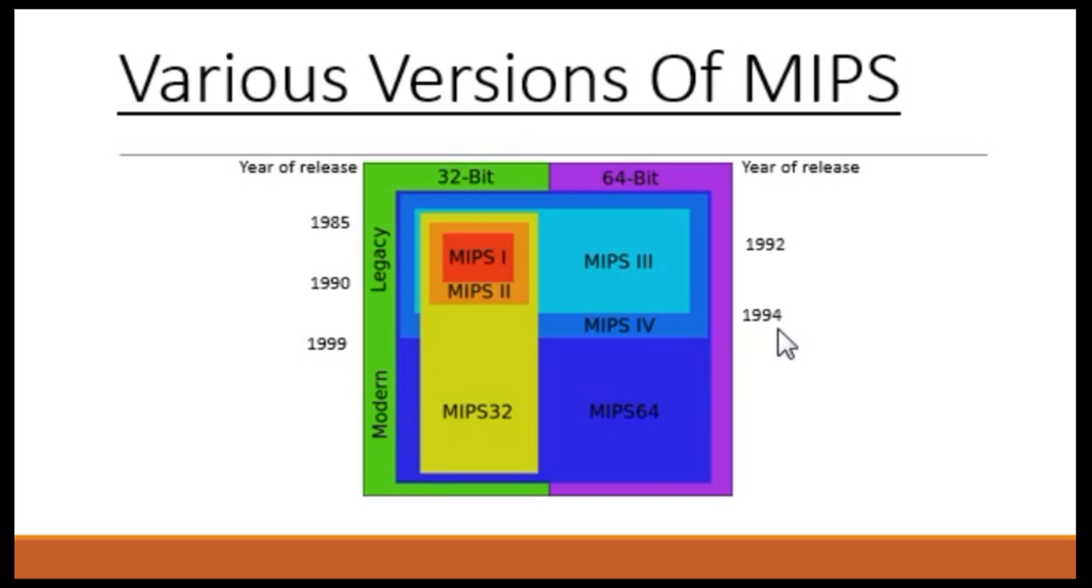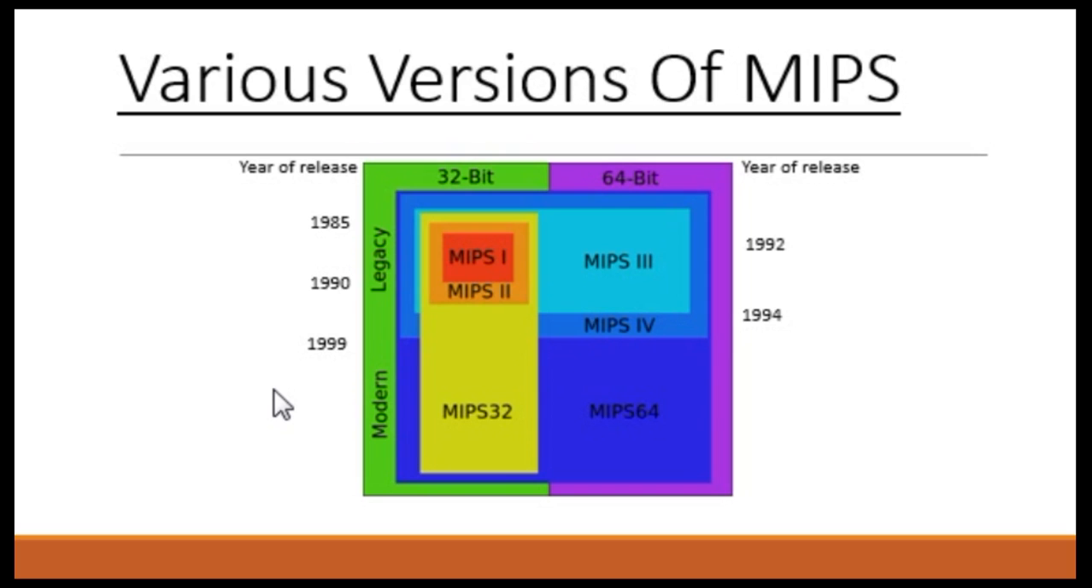MIPS 4 was added with extra features like register plus register addressing for floating point loads and stores, single and double precision floating point fused multiply adds and subtractions, additional move instructions for both integers and floating point, extra condition bits in the floating point control and status register, bringing the total to 8.